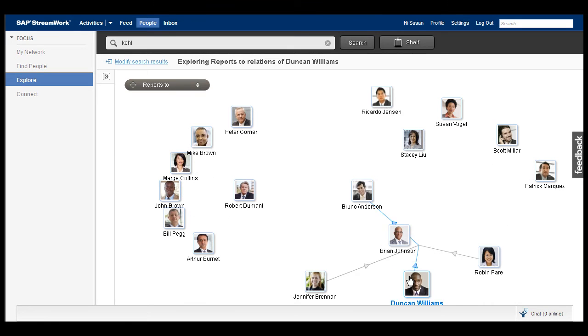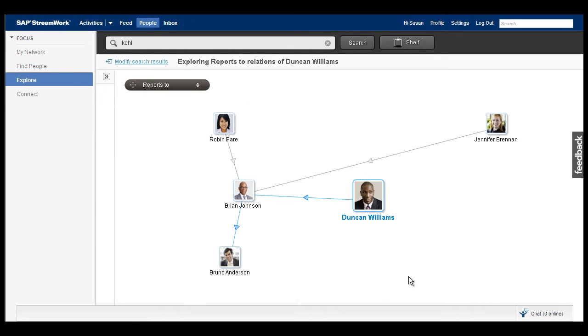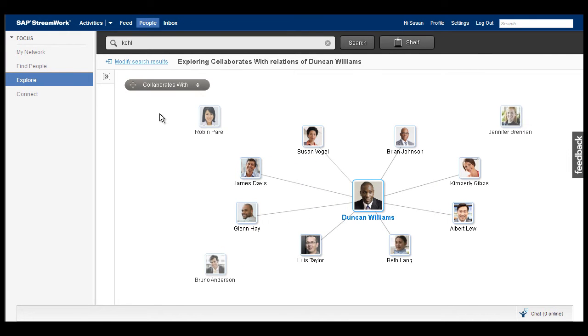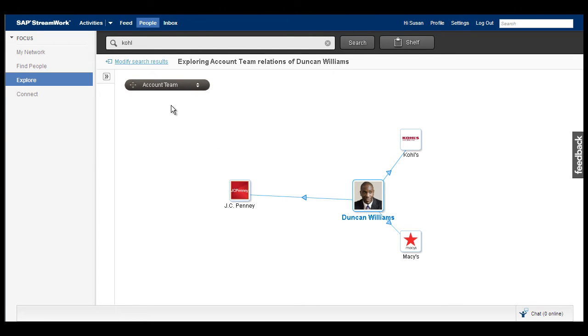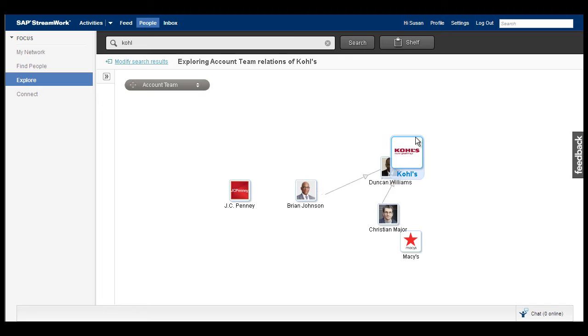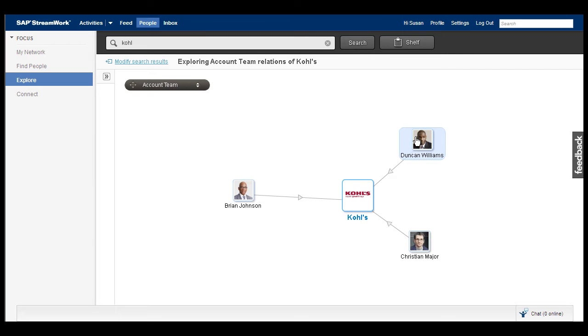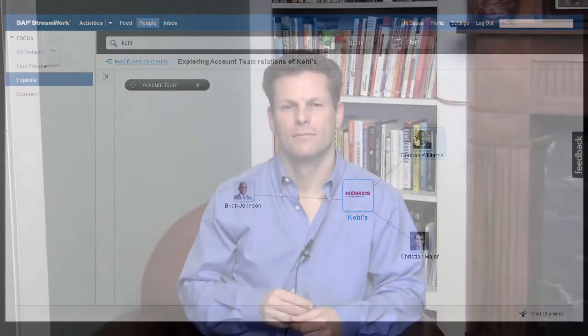But these days, the informal working relationships are even more important than the formal reporting hierarchy. So by changing the network view to collaborates with, I can get some insight into who Duncan works with most frequently. I can also explore the account team network. I can see that besides Kohl's, Duncan is responsible for 2 additional accounts, JCPenney and Macy's. And by clicking on Kohl's, I can see all the other people who are part of the overall account team.